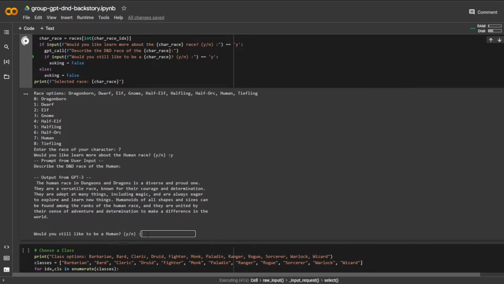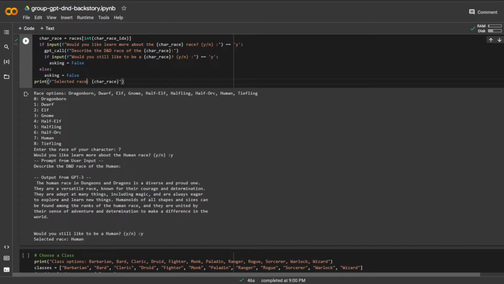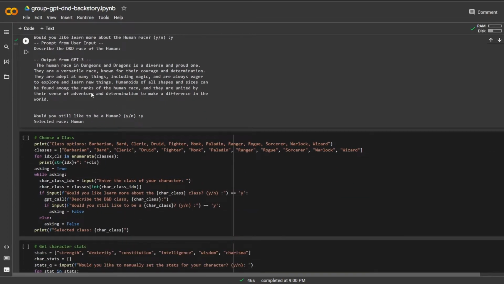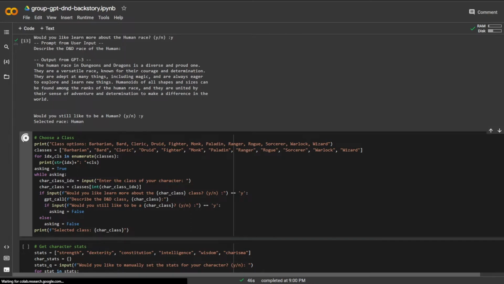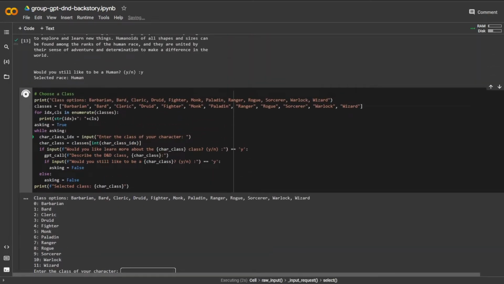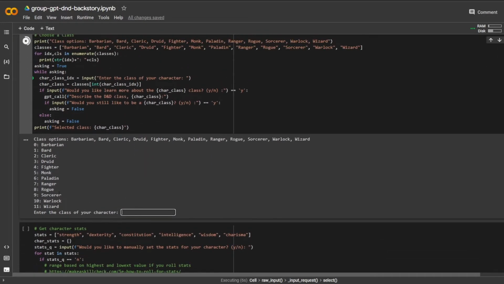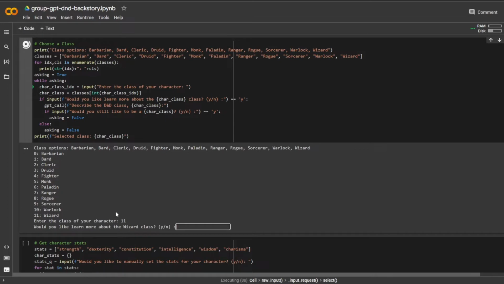That sounds really cool. That's really nice that it gave me a description. So I'm going to go ahead and continue on as a human. So selected race is human. Sweet. And based on that, it talks about including magic. So during this class selection, it says adept at many things, including magic. So maybe I'll go with a wizard. That sounds kind of interesting.